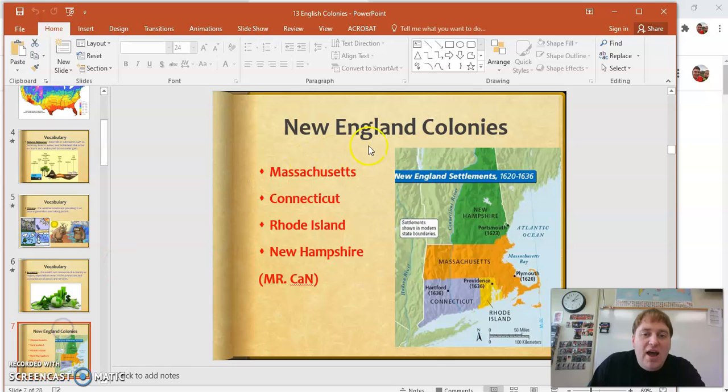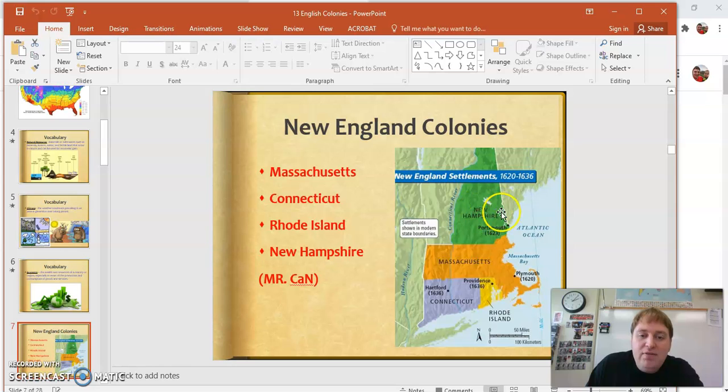So in New England, you have Massachusetts, which is right here. Connecticut, which is right here. Both of these were started by religious groups. The Pilgrims and Puritans together started Massachusetts. They were escaping persecution and looking for religious freedom. And then Connecticut, that also belonged to the Puritans. Again, escaping persecution, looking for religious freedom. And then the Puritans kicked out Roger Williams and Anne Hutchinson. They started Rhode Island. Again, they were escaping persecution, looking for religious freedom.